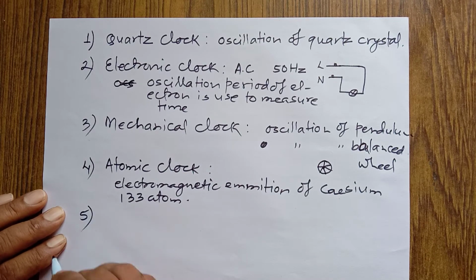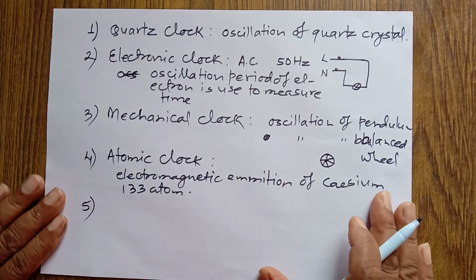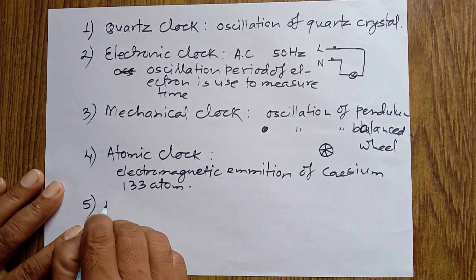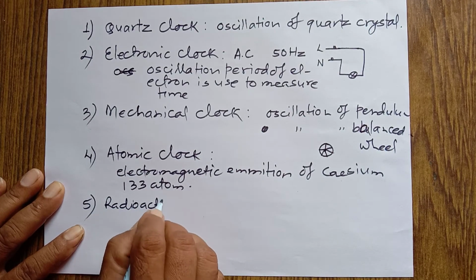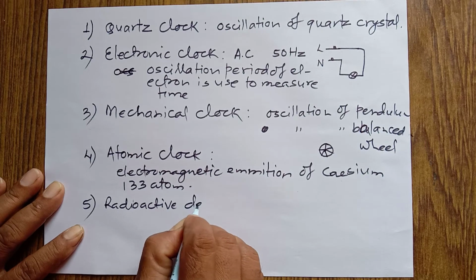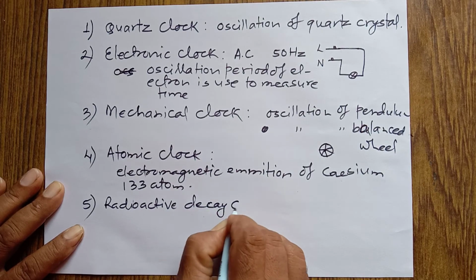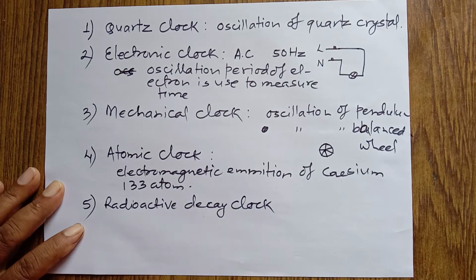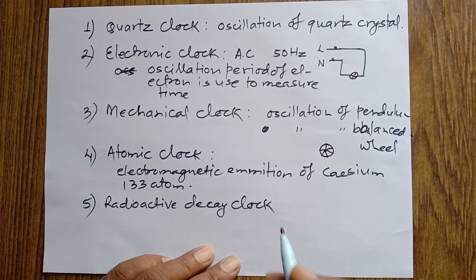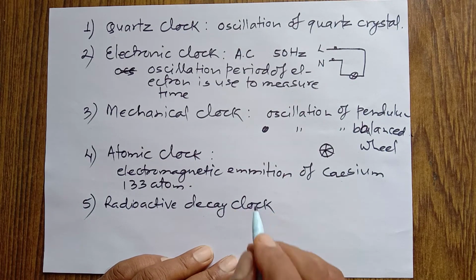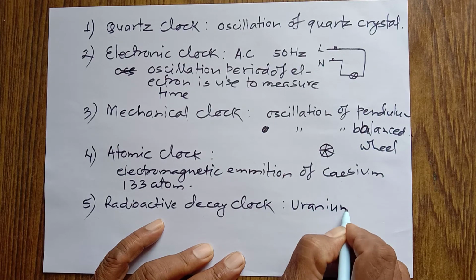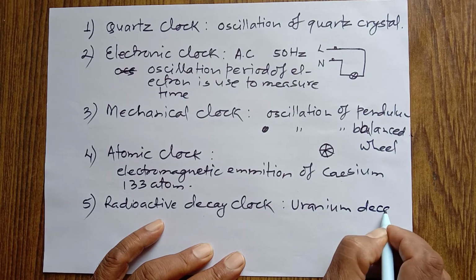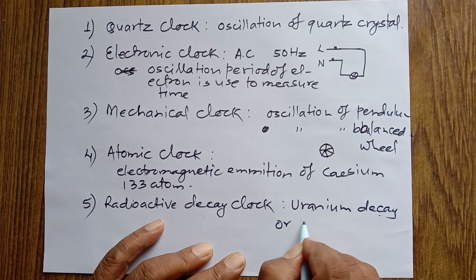There is another clock I want to mention, which is called the radioactive decay clock. In the radioactive decay clock, time is measured by uranium decay or carbon dating.